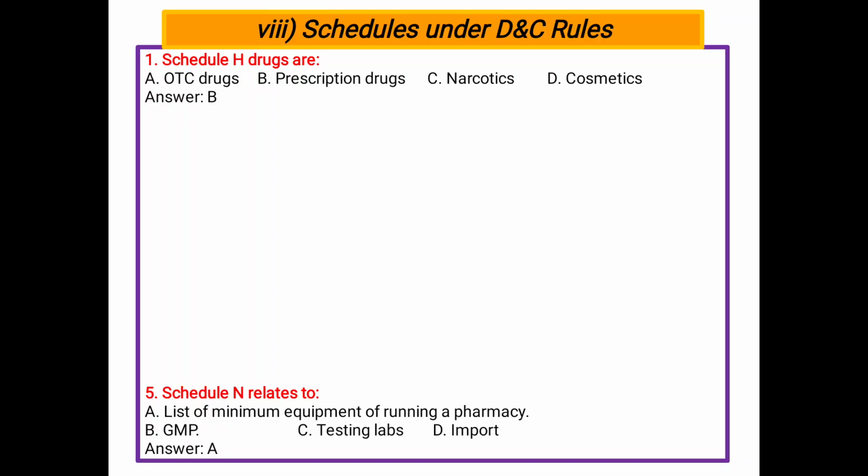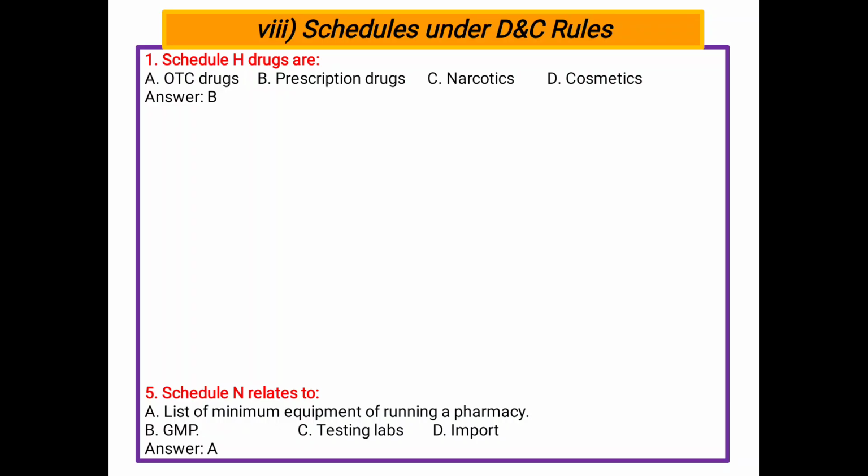Schedule B: fees for test and analysis at the Central Drug Laboratory and government analyst. C: biological drugs, biological and special products. C1: other special products. D: class of drugs exempted. So you have to remember these schedules.